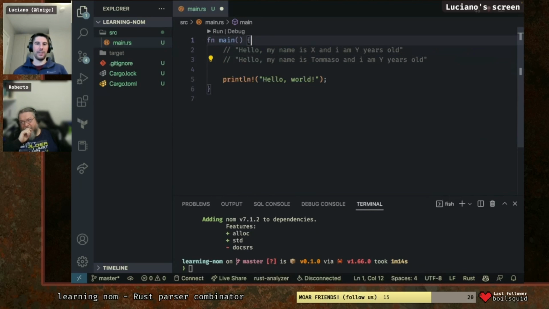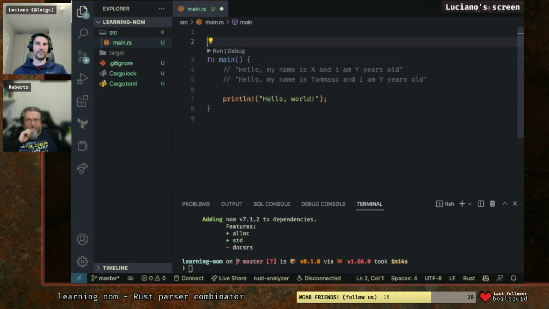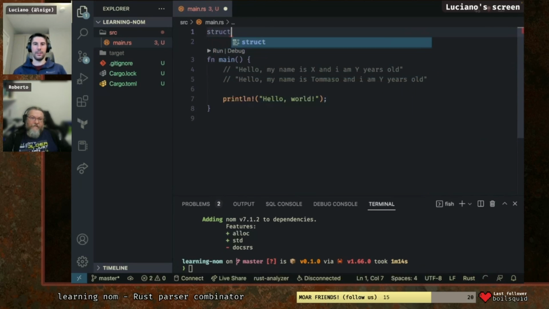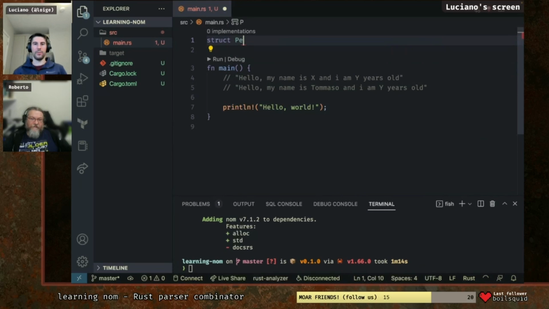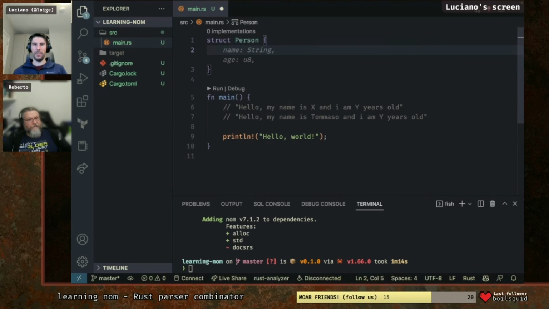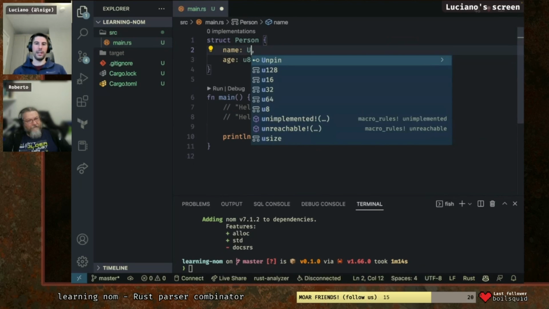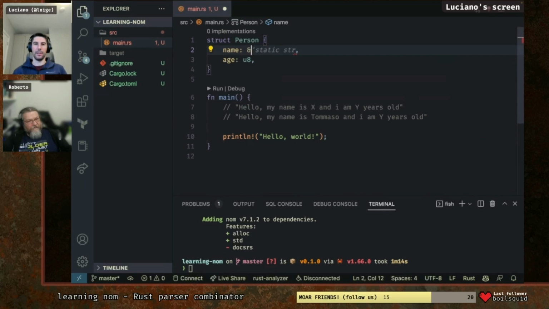Okay, so let's start to write a parser for it. We can do a struct. Let's call it Person, and this struct has a name and age. I like it. Actually, name could be a str because we can keep a reference to the initial string. Why static?